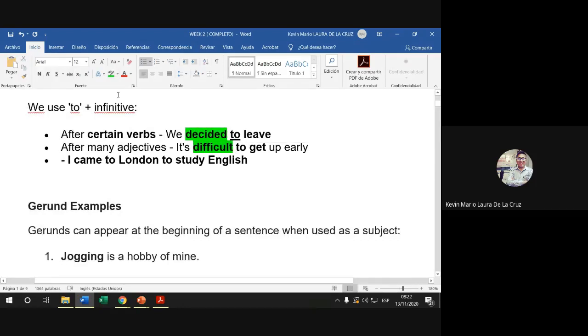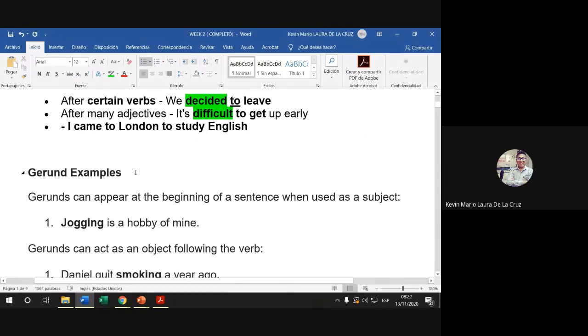Después de los adjectives, también tienes que usar el to para expresar continuidad o si quieres expresar un verbo después de un adjetivo. Okay, it's difficult to get up early. It's easy to learn Spanish. It's amazing to travel to Cusco, right? And that's it.